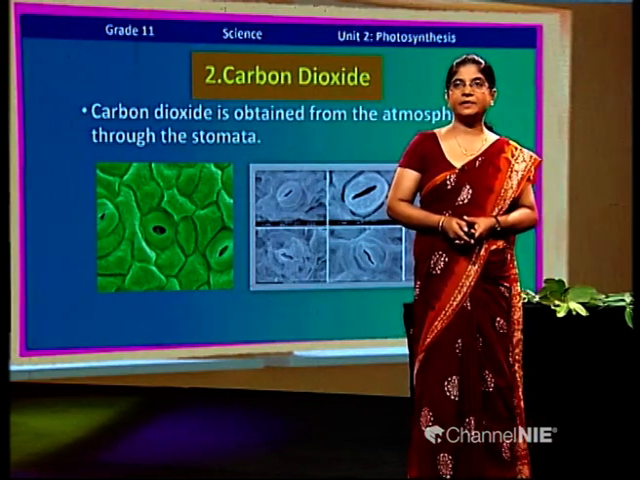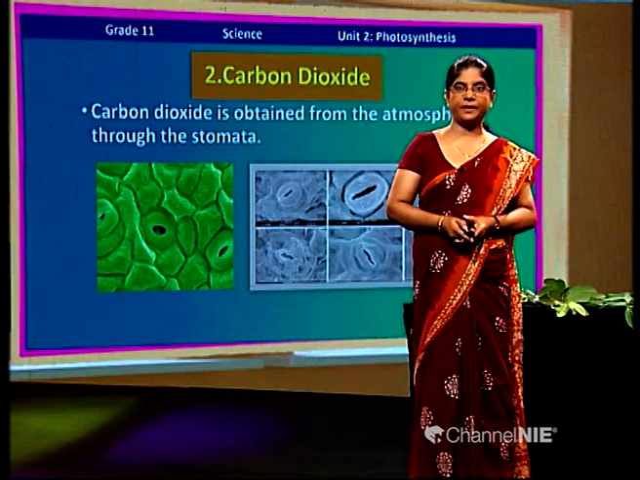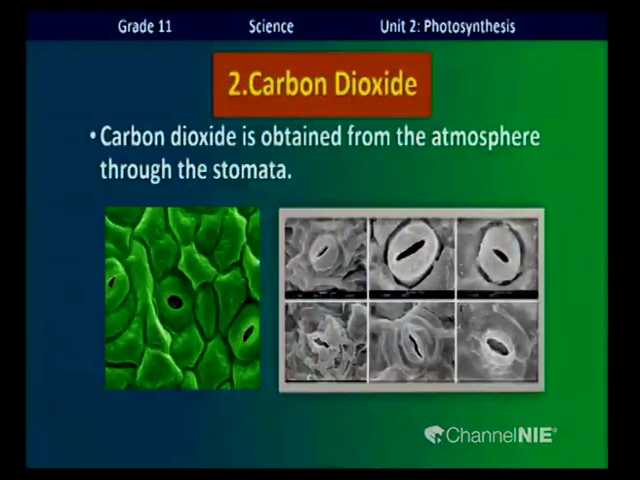Carbon dioxide is obtained from the atmosphere through stomata. Now you can see in this picture, children, stomata. This is an electron microscopic view.